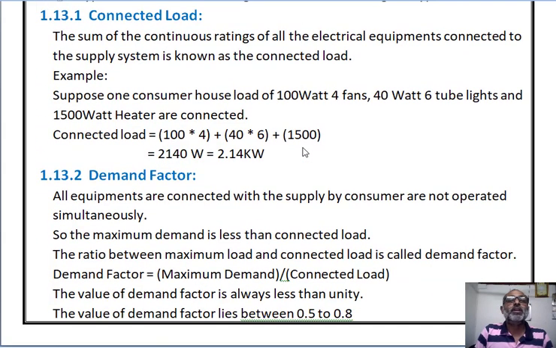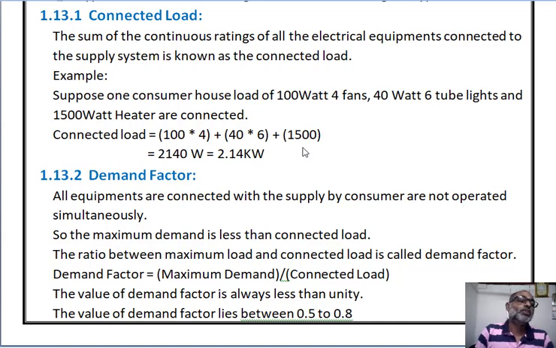Now let me see the different types of definitions which are related with the power station. First, connected load. It is most important. The sum of the continuous rating of all the equipments connected to the supply system is known as connected load. Whatever equipment we have installed in our premises or industries, whatever the rating, they are added to each other. That means this load is connected across the supply system.